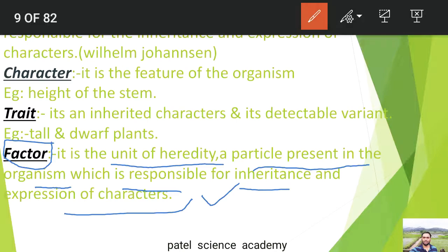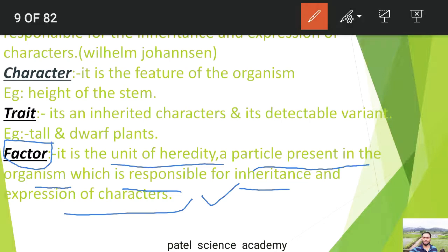And he visualized that the traits are not inherited physically but by something present in the gametic cell. And what is that something? To this something he coined the term factor. So this is that factor which is responsible for the expression of the particular trait or characters, and he proposed that factors are particulate in nature, and the Mendelian factors are now termed as genes.